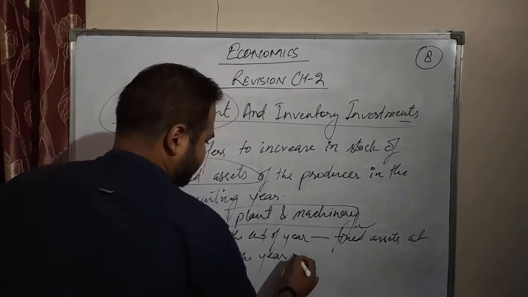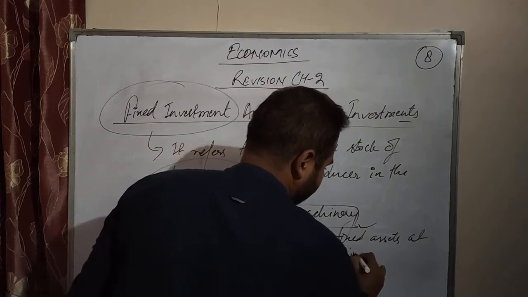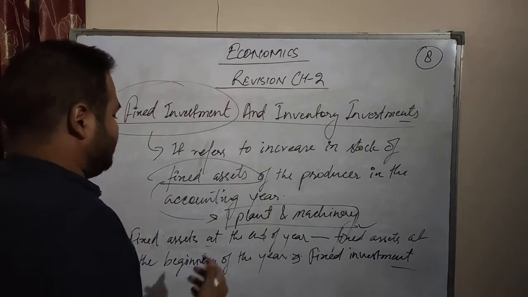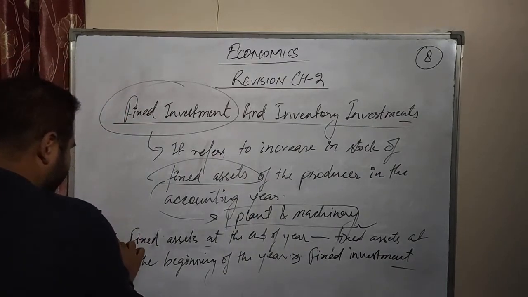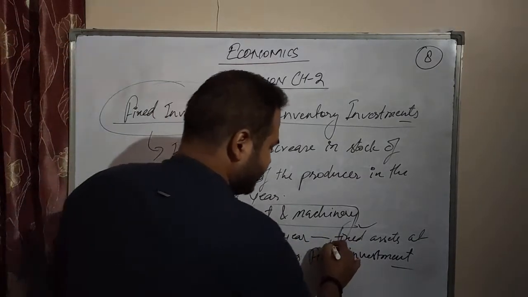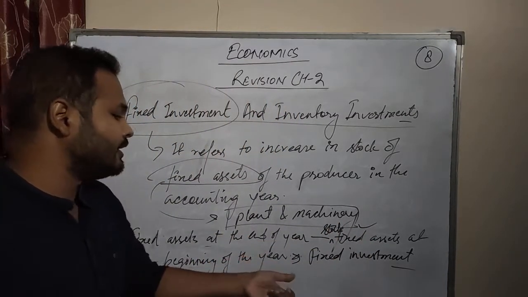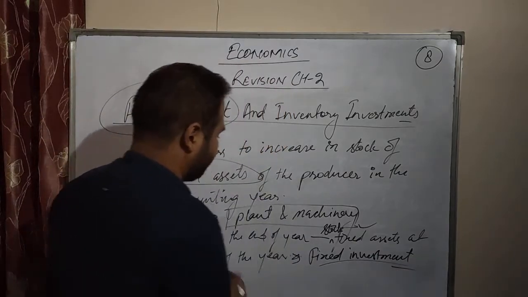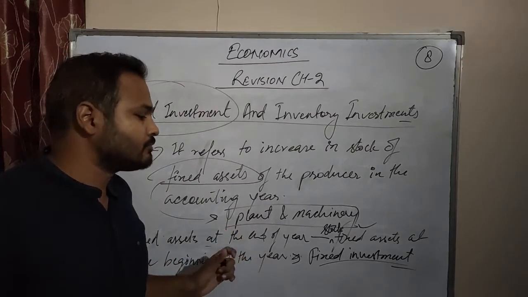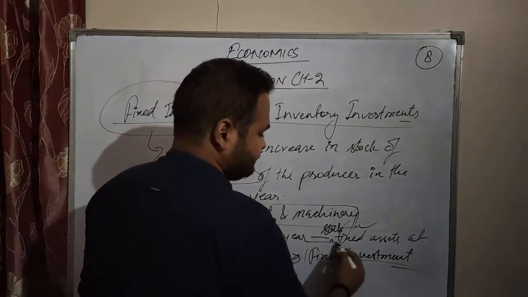So see again, stock of fixed assets at the end of the year and stock of fixed assets at the beginning of the year, if you subtract the beginning from the end, you will get fixed investment.